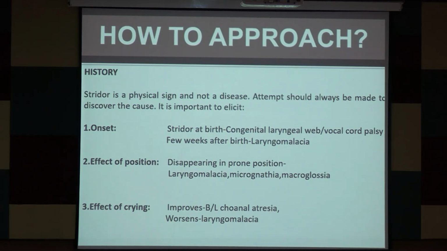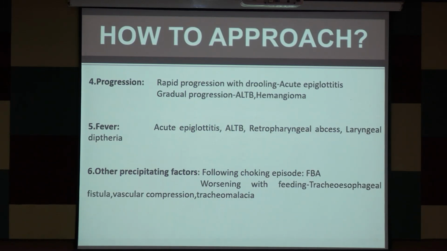Effect of crying. If it improves, then it is bilateral choanal atresia. If it worsens, then it is laryngomalacia. Progression: if it is rapidly progressive with drooling, it is acute epiglottitis. We will discuss acute epiglottitis in detail in today's class. Gradual progression suggests ALTB, that is acute laryngotracheobronchitis, or hemangioma.